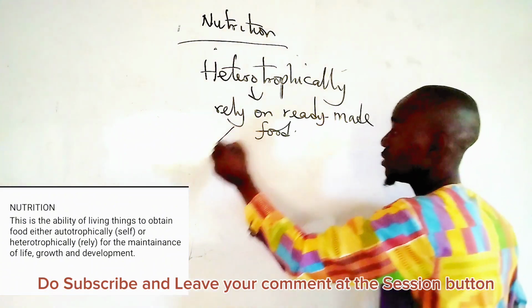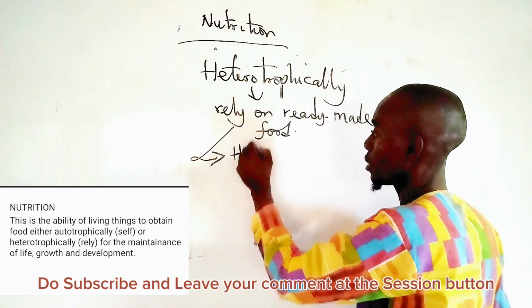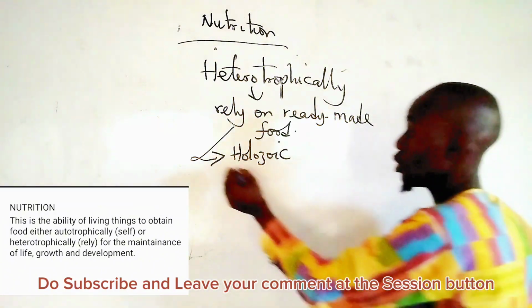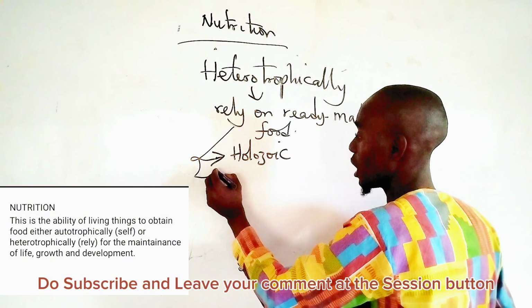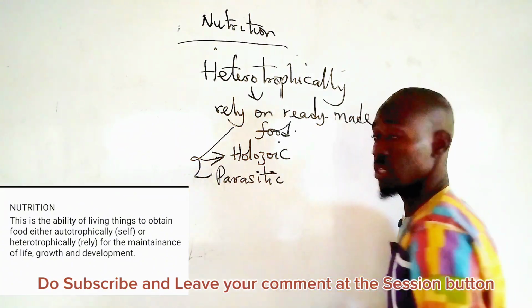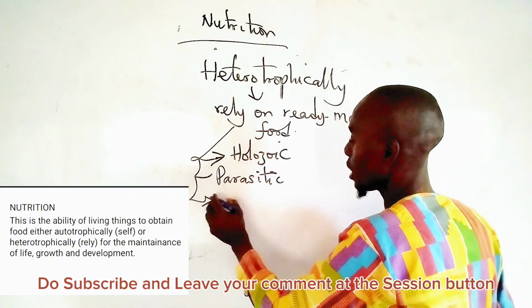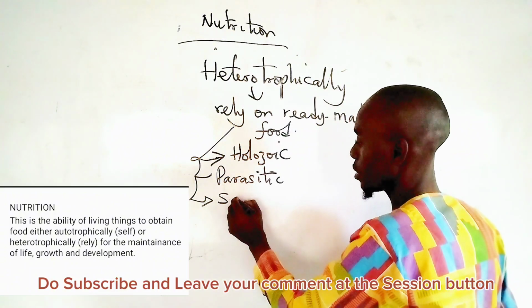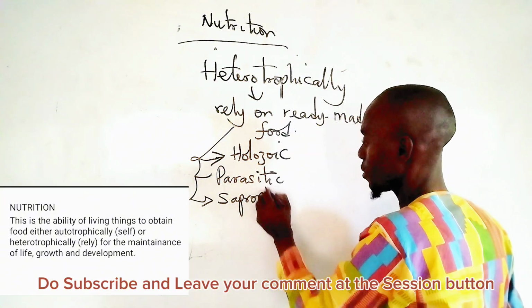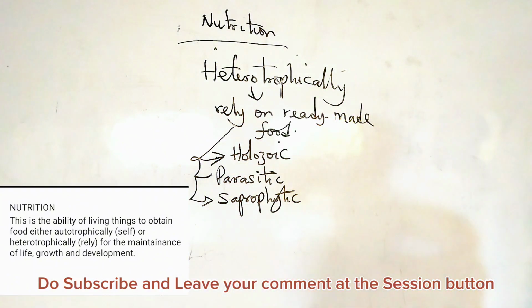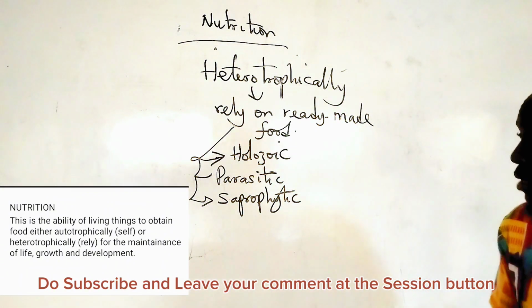So they could be regarded as holozoic. They could also be regarded as parasitic. They could also be regarded as saprophytic. So these different names refer to organisms that rely on ready-made food for survival.